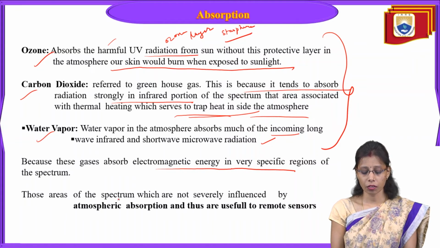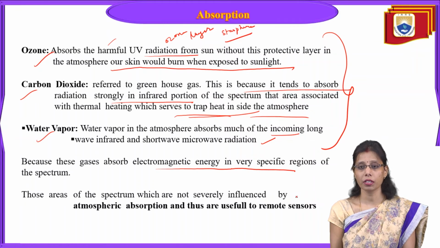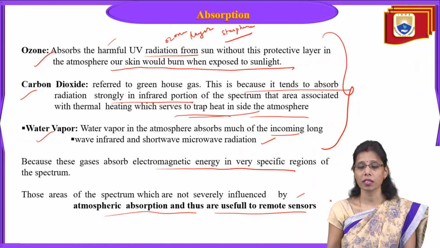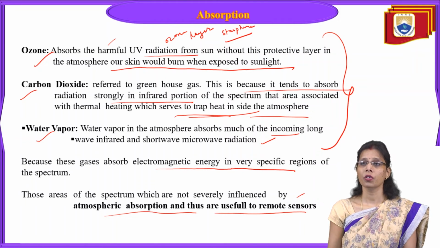Those areas of the spectrum which are not severely influenced by atmospheric absorption are thus useful for remote sensors. Previously we also discussed the atmospheric window, where the electromagnetic radiation is not influenced by absorption or scattering. Those areas are the ones useful for our remote sensors, especially the passive remote sensors.